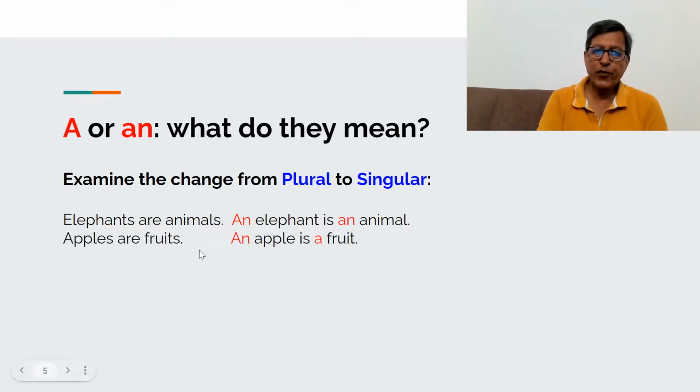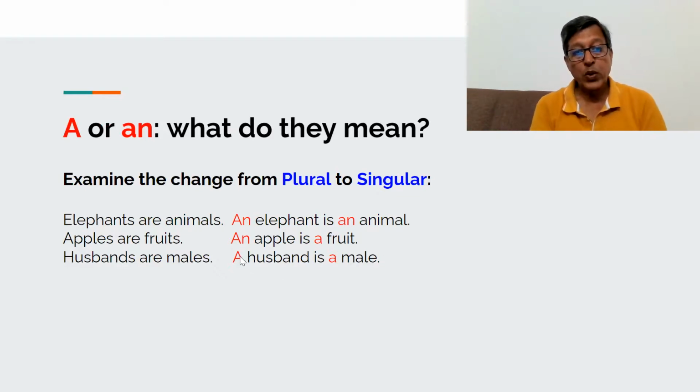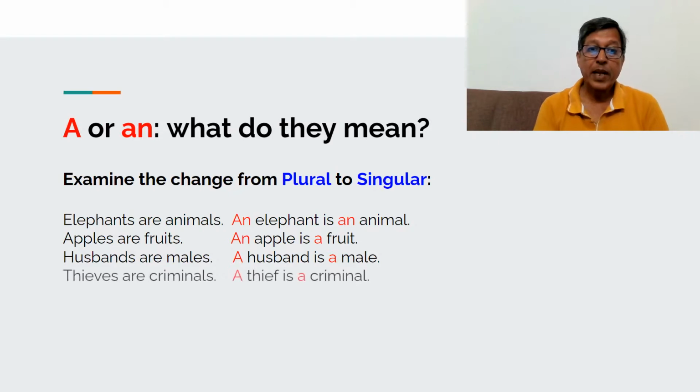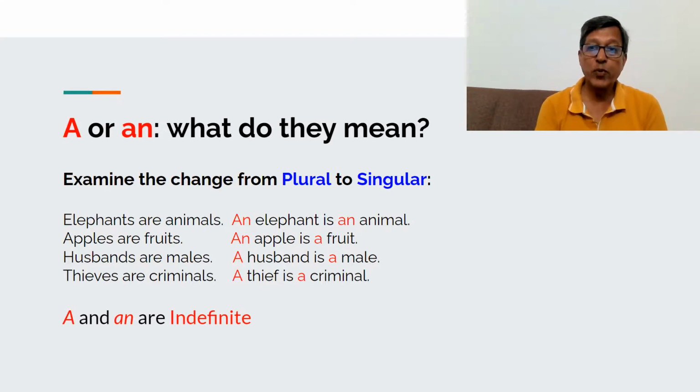Again, apples are fruits. An apple is a fruit. So an apple can be any apple, and it is an indefinite apple, indefinite fruit. So an apple, a fruit. A husband is a male. So a husband is an indefinite husband. It can be any husband, any male. A thief is a criminal. So again, both are indefinite. So a and an are indefinite articles. They are used before nouns when they are indefinite.